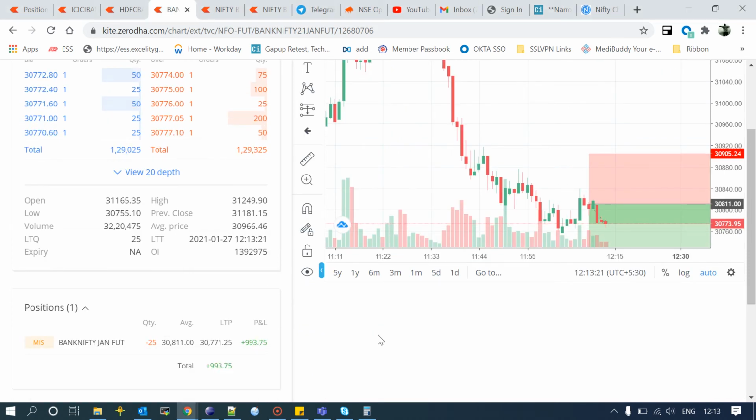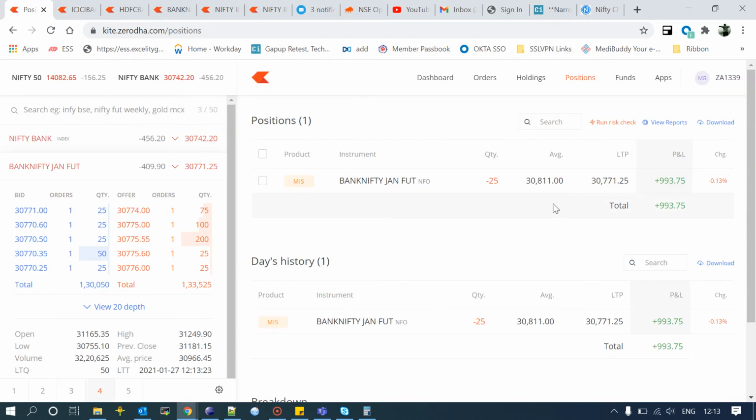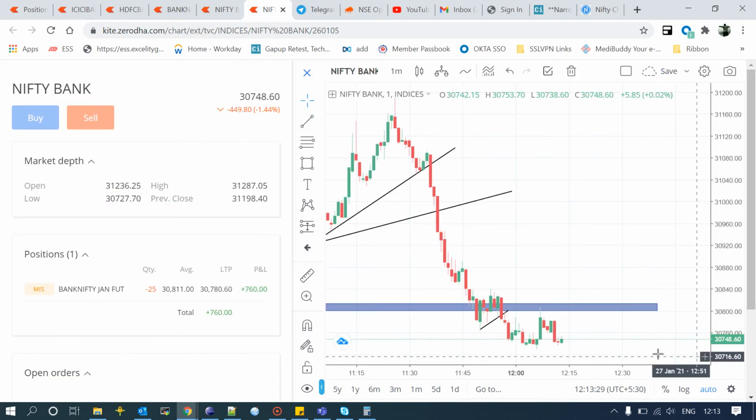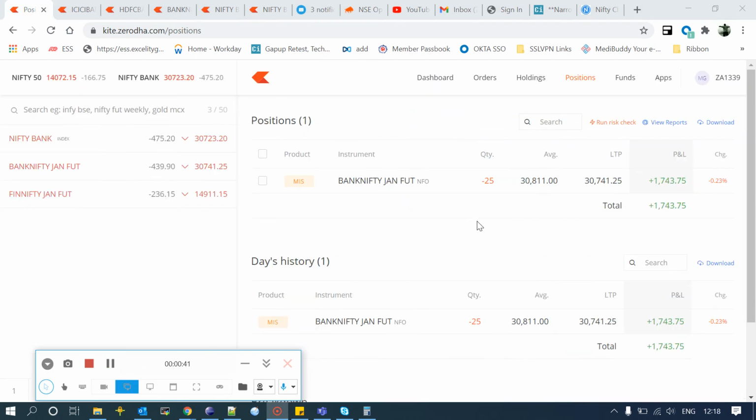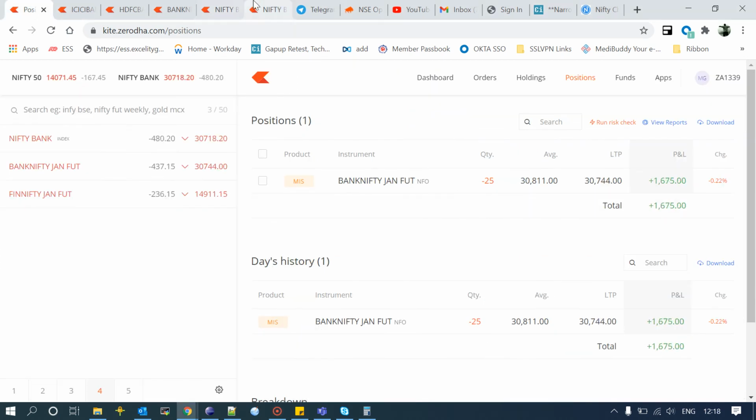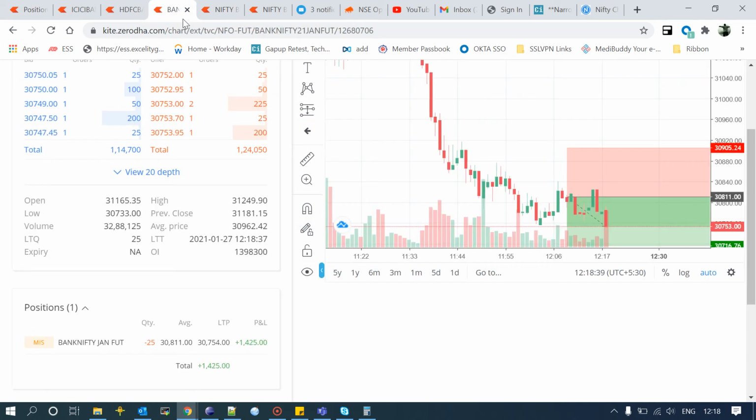Hello traders, welcome back. The movement has started. You can see around 1000 rupees profit a moment ago, and Nifty is retracing. I'll explain, guys. You can see Bank Nifty started moving up, around 1500 rupees profit. I'm thinking of booking the profit.